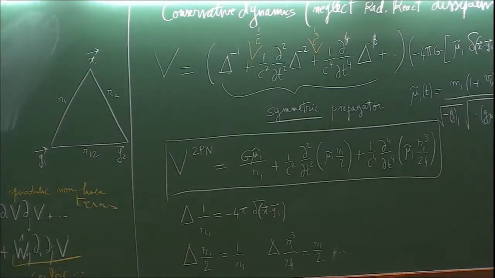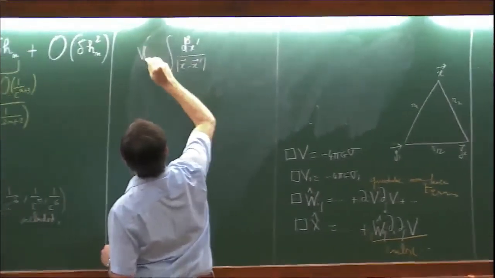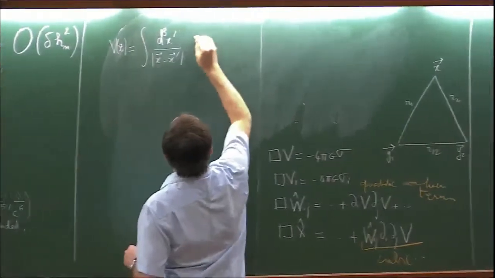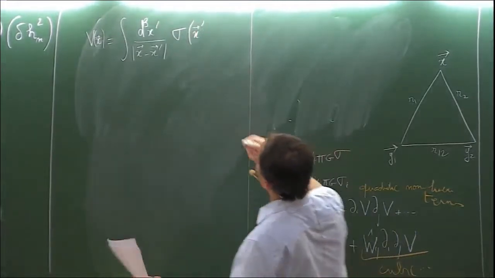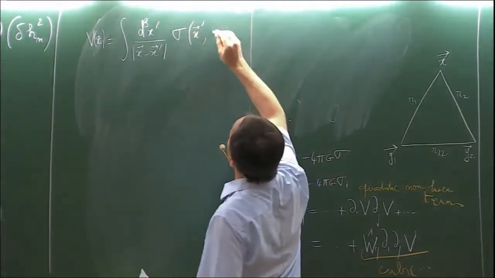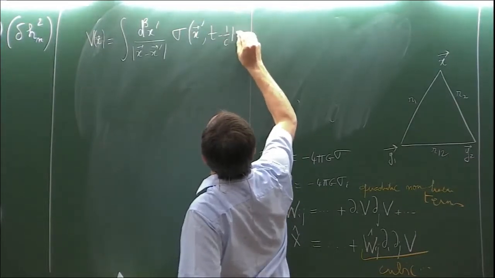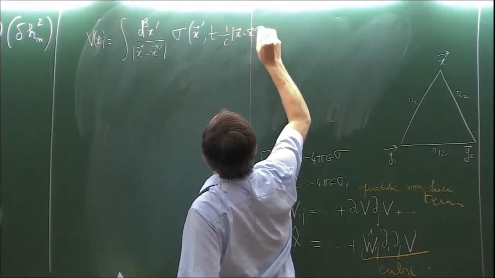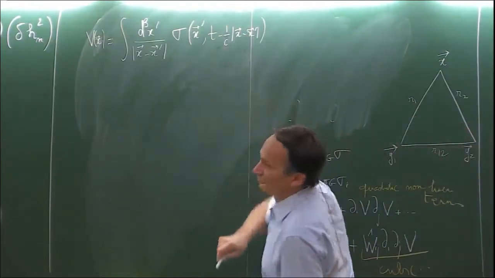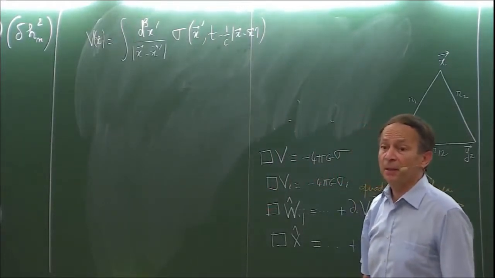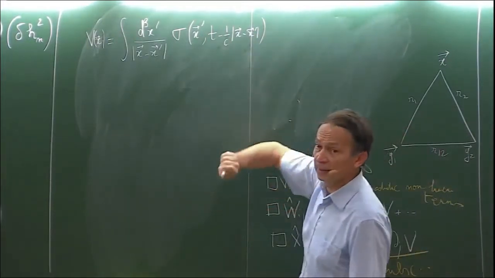So the exact expression of the V will be something like a retarded integral, V at x, times the source, which will be computed at x prime, but with a retardation. And the dissipative effect will come when you expand the retardations in the post-Newtonian way and keep the odd powers of 1 over c.